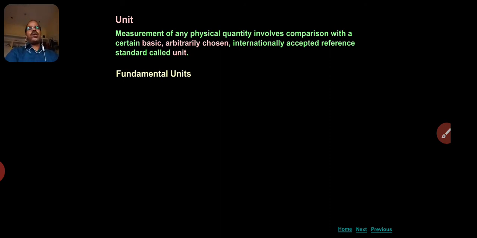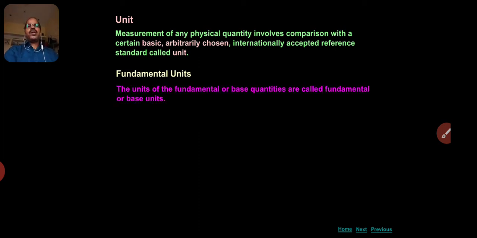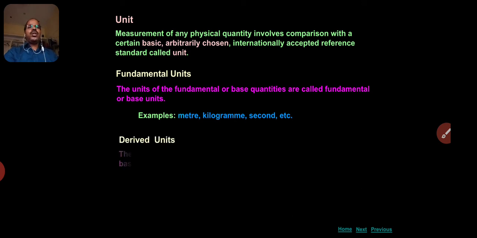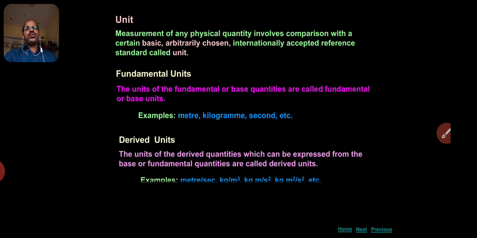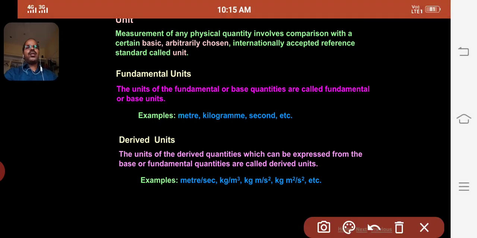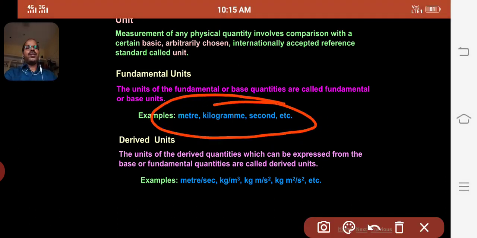So the units of the fundamental quantities are called fundamental units. The units of the fundamental or base quantities are termed as fundamental or base units. Examples: meter, kilogram, second. These three units are used in mechanics.